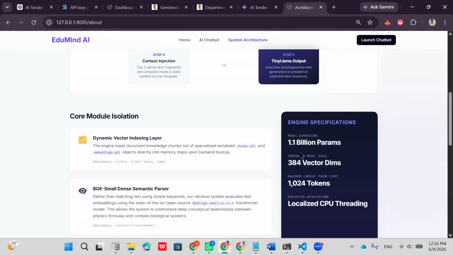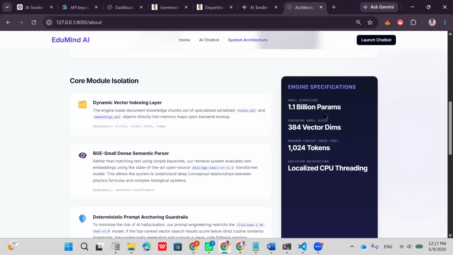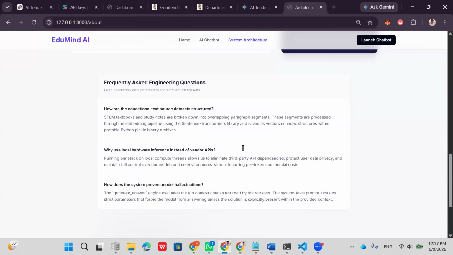And what are the parameters for the model? You can see that we have used a 1 billion parameter model. Whatever questions you ask will be answered by it. The vector dimension we are taking is 384 and the tokenization is 1024. Tokenization means it takes words or characters. For example, the phrase dynamic vector index length will be converted into one token or two tokens. Like that. And these are the frequently asked questions.